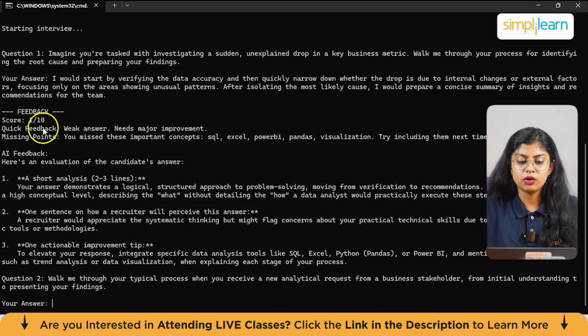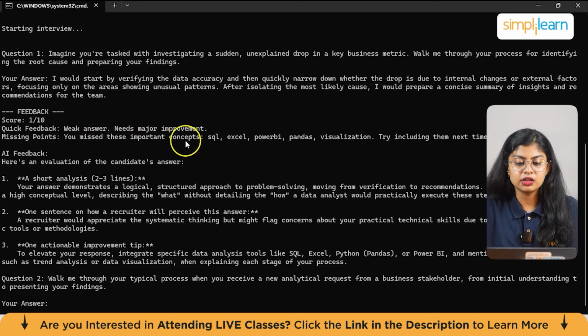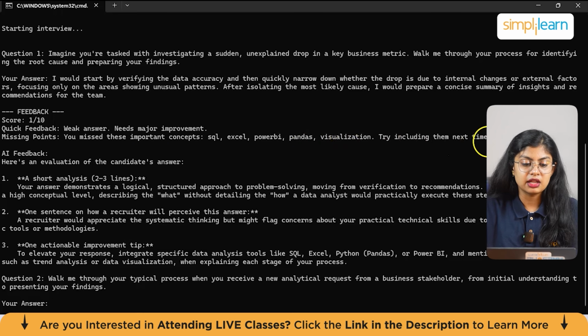The score is 1 out of 10. And the quick feedback is: a weak answer, needs major improvement. What are the missing points? You missed these important concepts such as SQL, Excel, Power BI, Pandas, visualization. Try including them next time. And here's the AI feedback. Here is the evaluation of the candidate's answer. So this is the AI feedback.